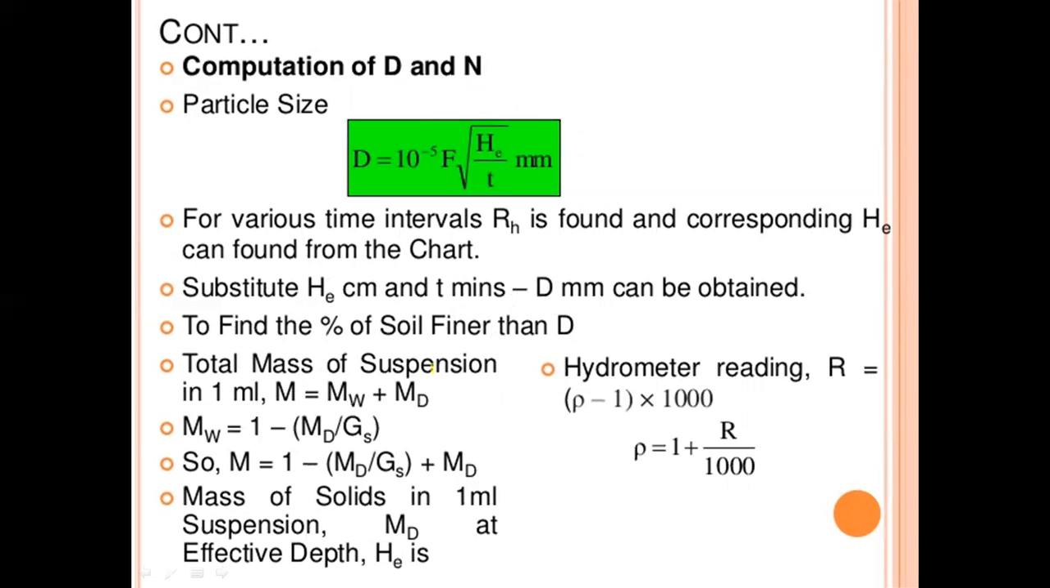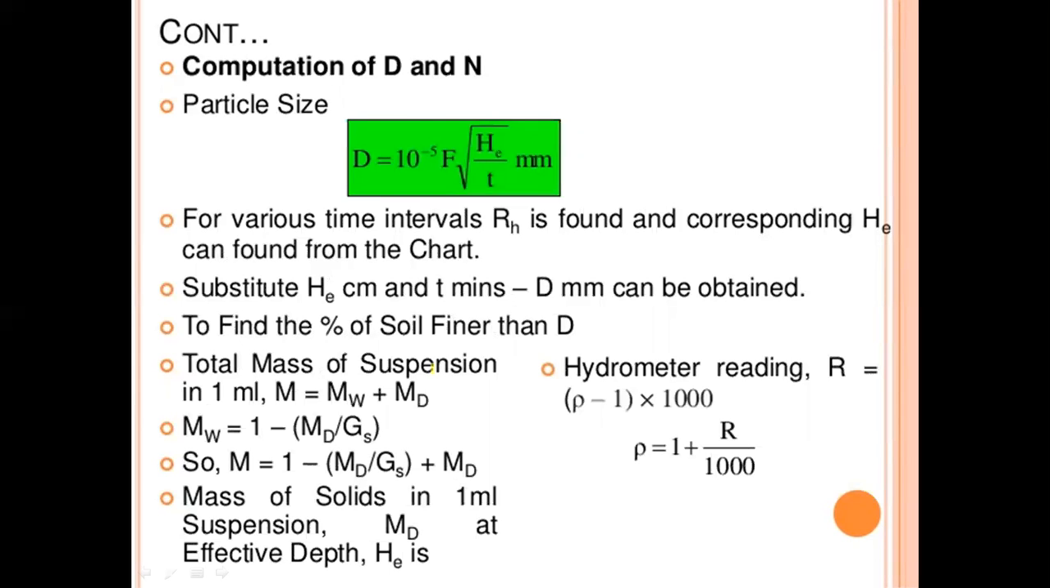Computation of D and N. Particle size D equals 10 to the power of minus 5 times F into root of HE by T mm. For various time intervals RH is found, and the corresponding HE can be found from the chart. Substitute HE in cm and T, and D in mm can be obtained.